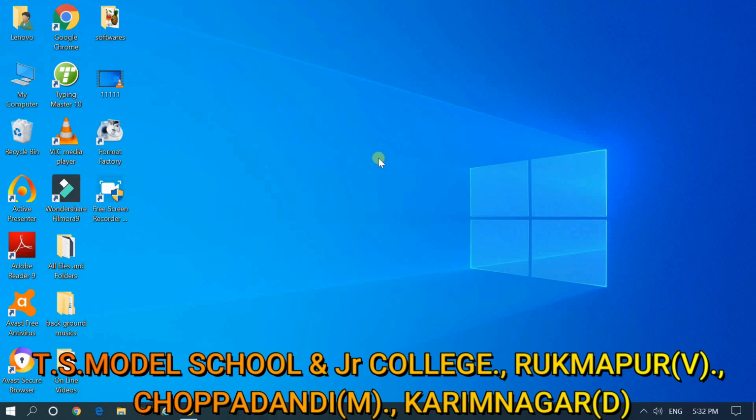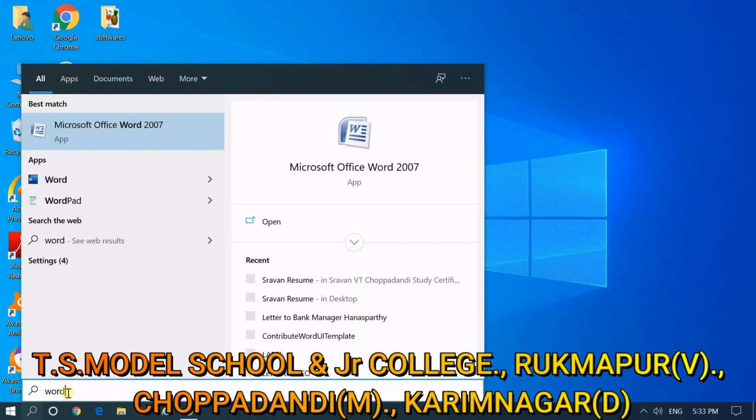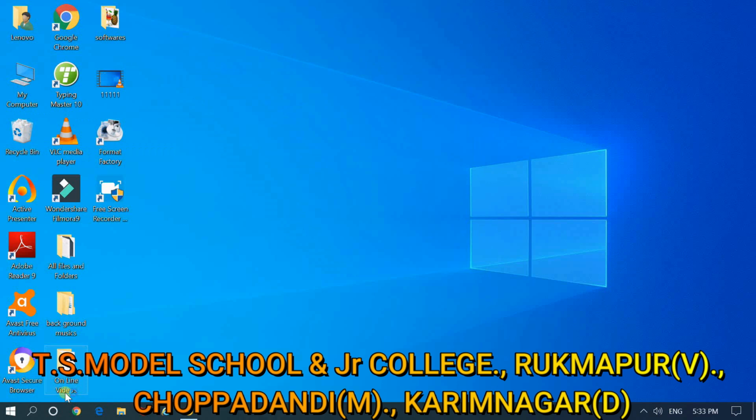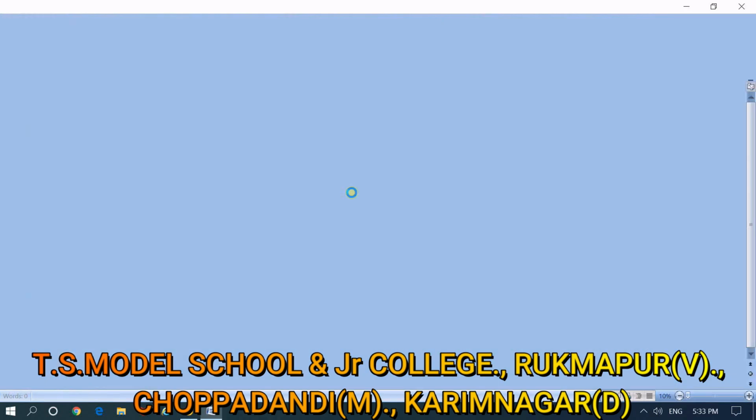Now let us see how to open a Word document. This is a desktop. What is a desktop? The screen of the computer is a desktop. On the desktop we have a taskbar. At the bottom left of the taskbar, we have a search button. Click on the search button, type here Word, W-O-R-D, then press enter. See, the Word application is opening. Microsoft Word 2007.